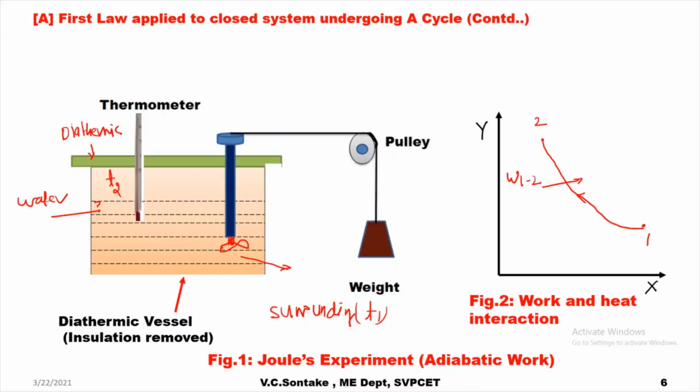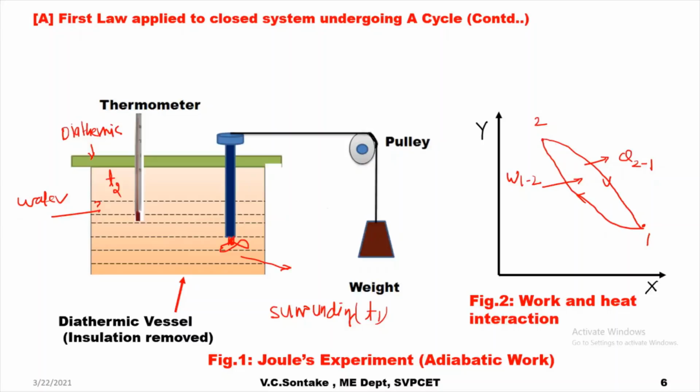Because T2 is greater than T1, heat will start transferring from water to the surrounding till the temperature of the water becomes equal to the temperature of the surrounding. And the water as a thermodynamic system will return to its original or initial state by transferring heat to the surrounding.